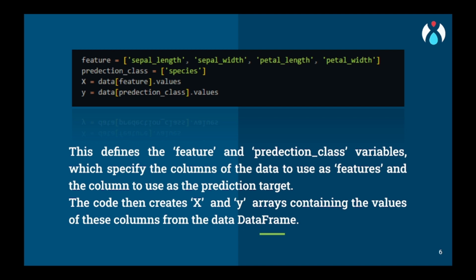Like in the iris dataset, the features will be sepal length, sepal width, petal length, and petal width. On the basis of this data, our machine learning model will predict the species of the flower. So we will put the features data into the X variable and the prediction class data in the Y variable.